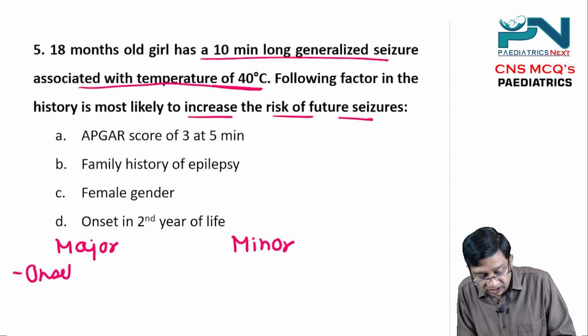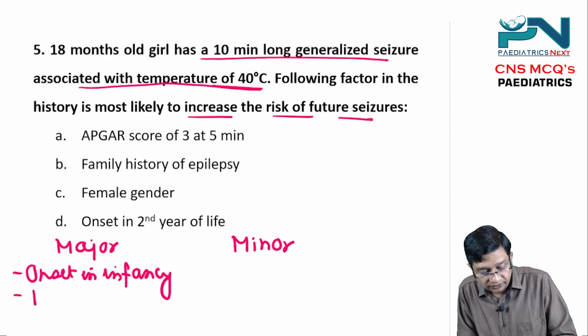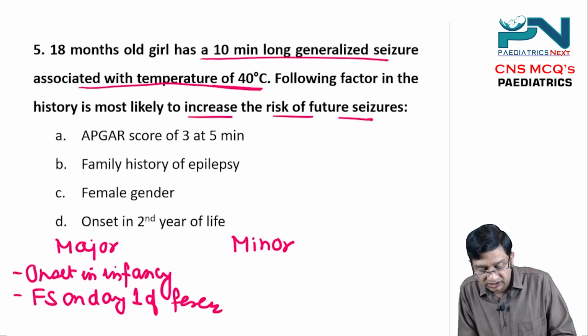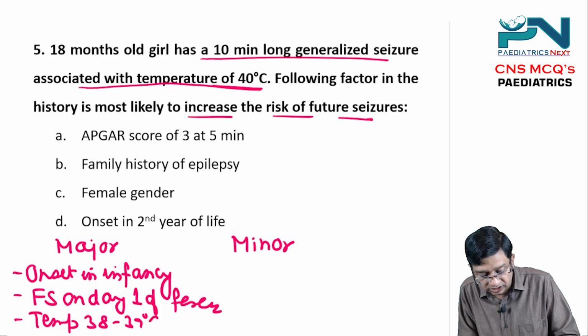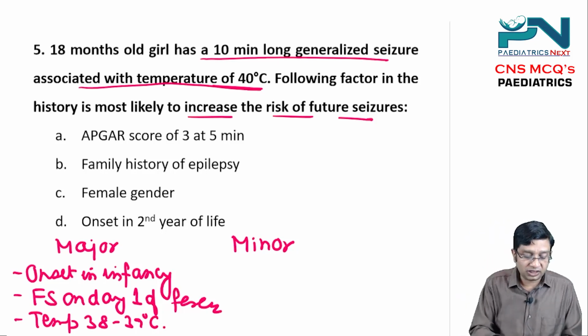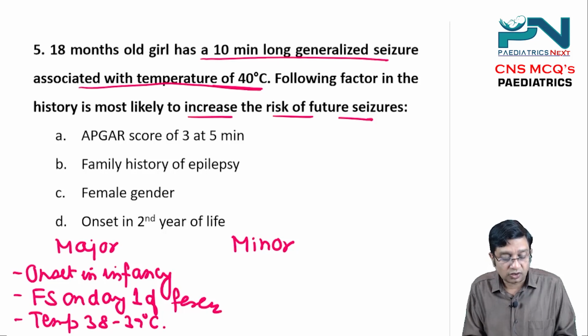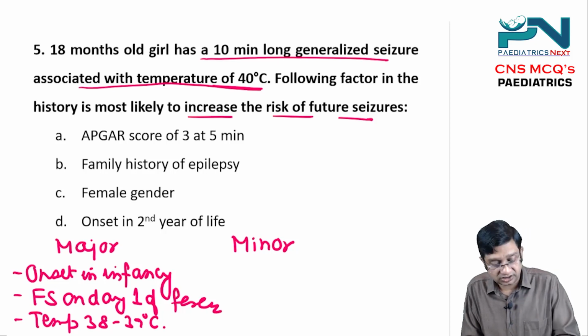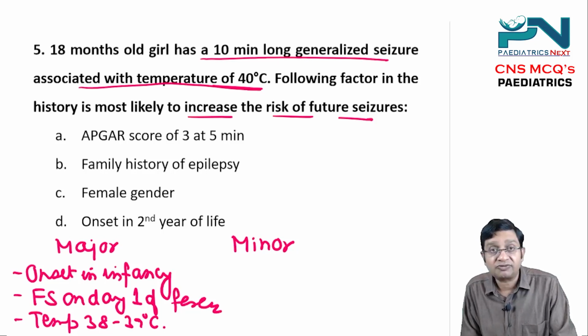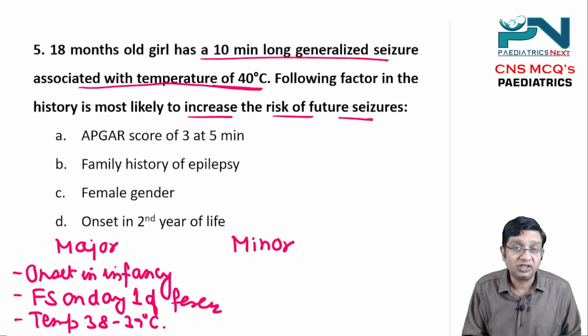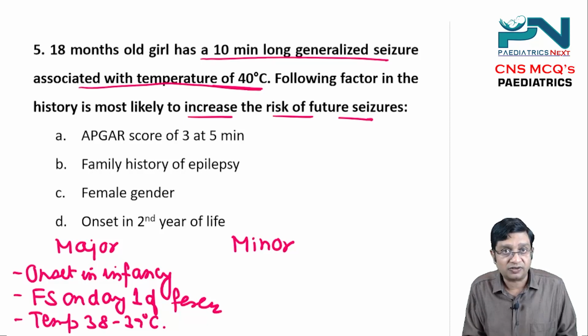Major risk factors are onset in infancy, and febrile seizure on day 1 of fever, and temperature of 38 to 39, right? So this is basically what we say are the major risk factors for recurrence of febrile seizures. What you need to remember here is that if there is a febrile seizure in the first year of life, or if there is a febrile seizure on the first day of fever, they are both major risk factors.